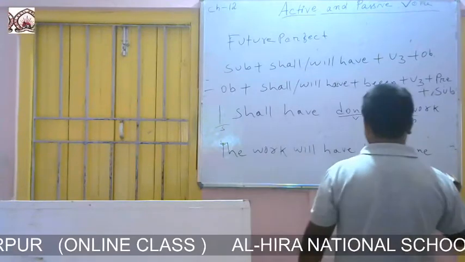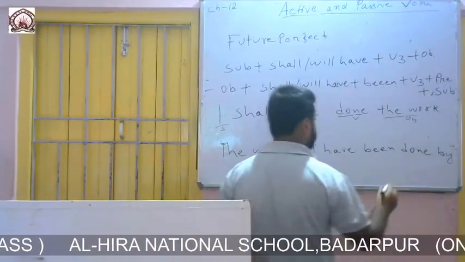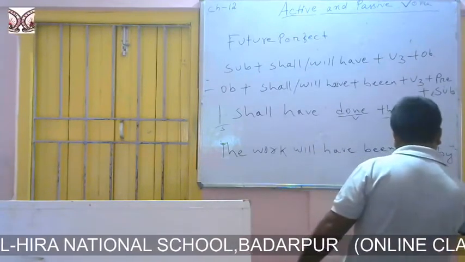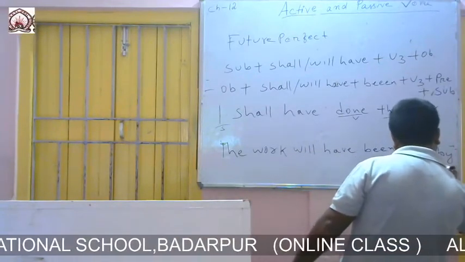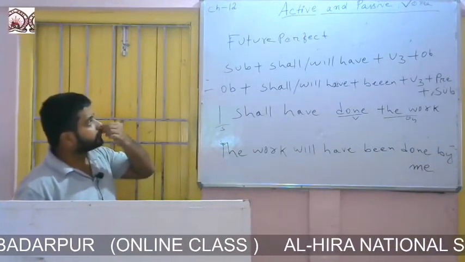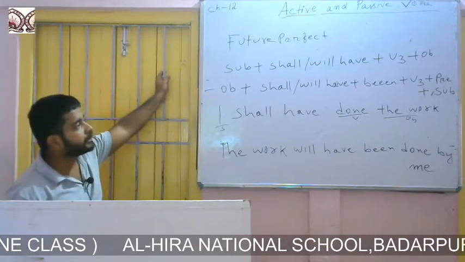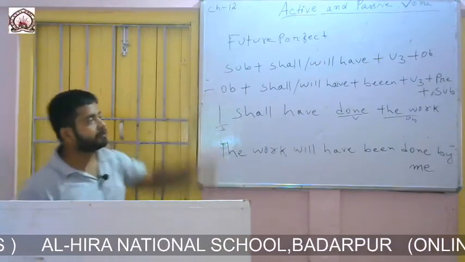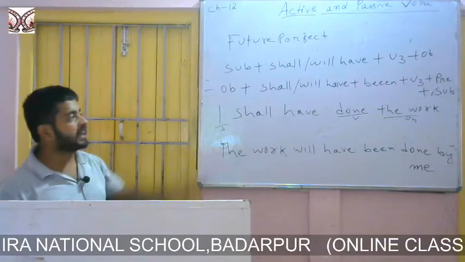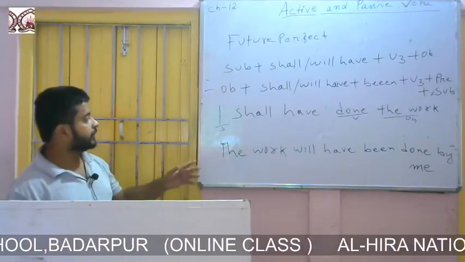The work will have been done by I will become me. So the formation of future perfect passive is object plus shall or will have plus been plus the third form of the verb plus preposition plus subject.